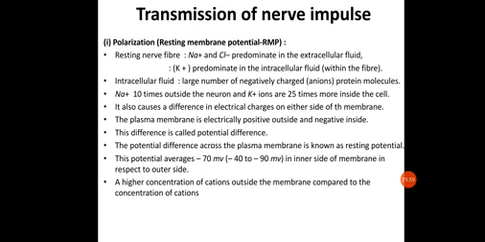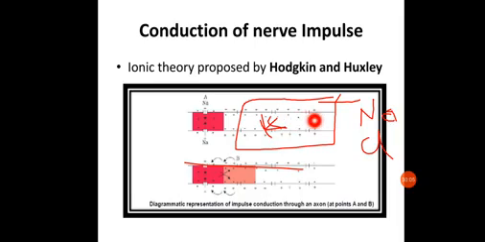We have seen two things. First, the polarization in the resting phase, during which the inner membrane had a negative charge and the outer membrane had a positive charge, due to the distribution of sodium and potassium ions. But when the stimulus is perceived, what happens at the point of stimulation? The disturbance is created in such a way that the sodium ion channels open up, and the permeability of the membrane to sodium increases, so sodium moves inside the cell, causing reverse polarity: inside the cell the membrane is positively charged and outside the cell the membrane is negatively charged.